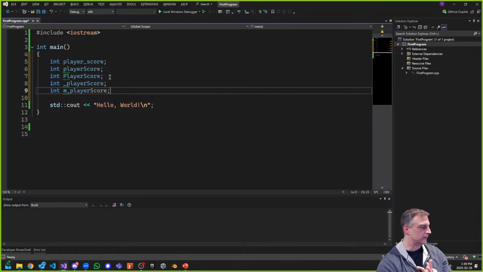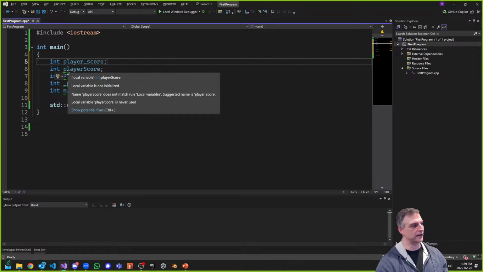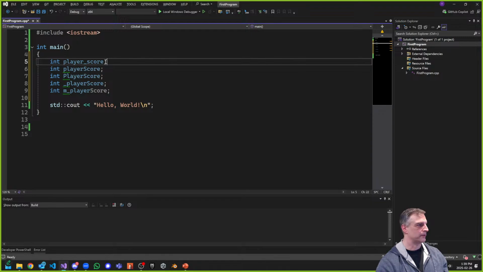So this is really, really important to understand, the different ways of doing this. And you can see in my C++, I'll talk about the m in a second, but C++ prefers this one, but gives me marks here telling me that something's wrong with these ones. They're saying, hey, these ones maybe not so good, but this one is an okay one. This one, it says it's like not good. Local variable is not initialized is what it says. None of these are initialized, but this one didn't even complain.